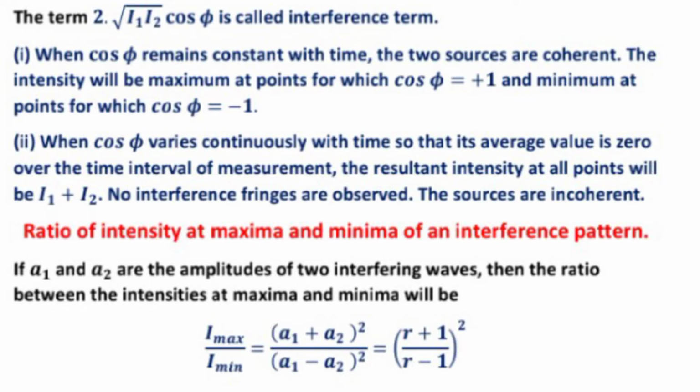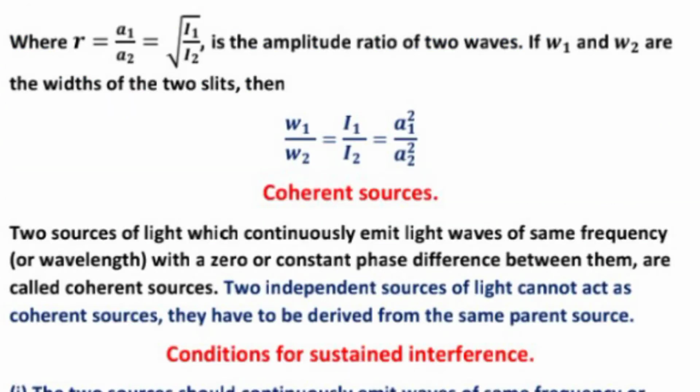If A1 and A2 are the amplitudes of two interfering waves, then the ratio between the intensities at maxima and minima will be I maximum upon I minimum equal to (A1 plus A2) whole square upon (A1 minus A2) whole square, equal to (r plus 1) upon (r minus 1) whole square, if r equal to A1 upon A2 equal to under root I1 upon I2 is the amplitude ratio of the two waves.